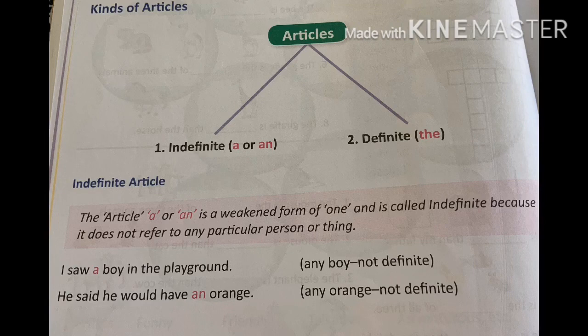They do not refer to any particular person or thing. Let's see the example. I saw a boy in the playground. So it can be any boy, not any particular or definite boy. Next example. He said he would have an orange. It can be any orange, not any definite or particular orange.